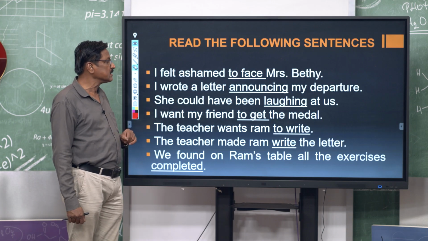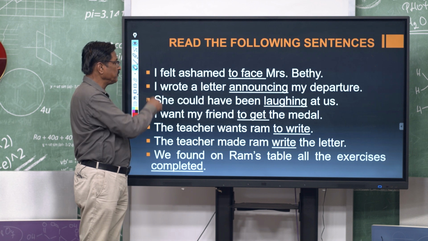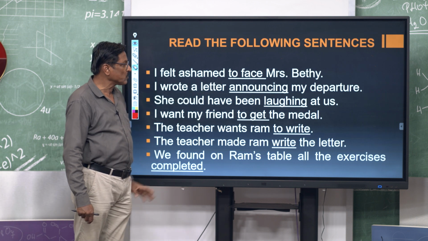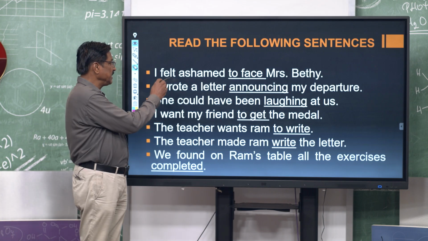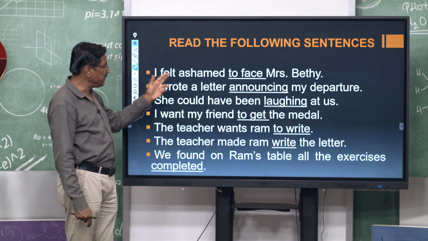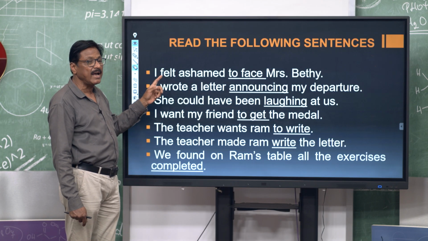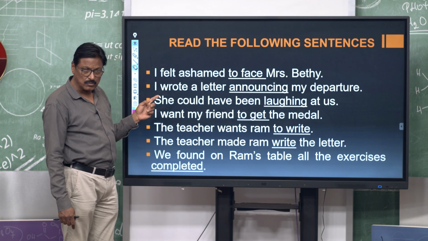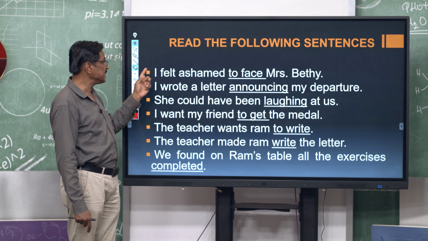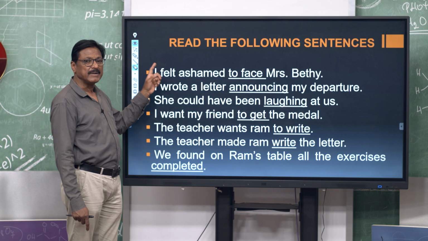In the first sentence, here you see "I felt", one verb. "Felt" is a verb, "ashamed", "to face" another. If you turn the sentence into present, you see "I feel ashamed". So, this is a finite verb. Why? If you turn the sentence into present, this verb form will be changed to present, that is the root verb, "I feel", "felt". That means, this is definitely a finite verb.